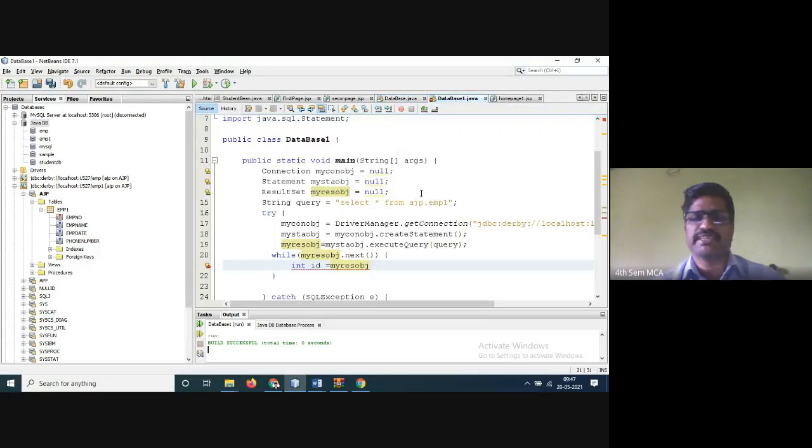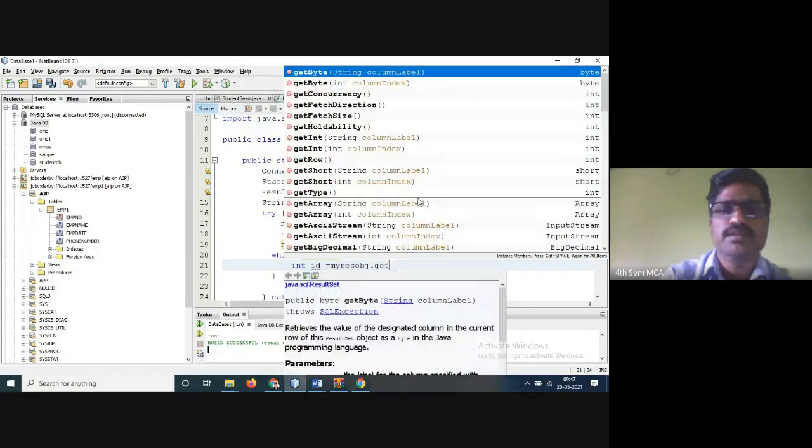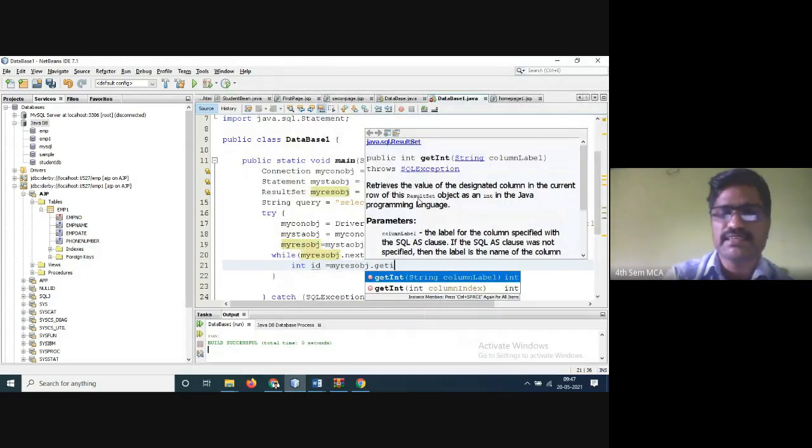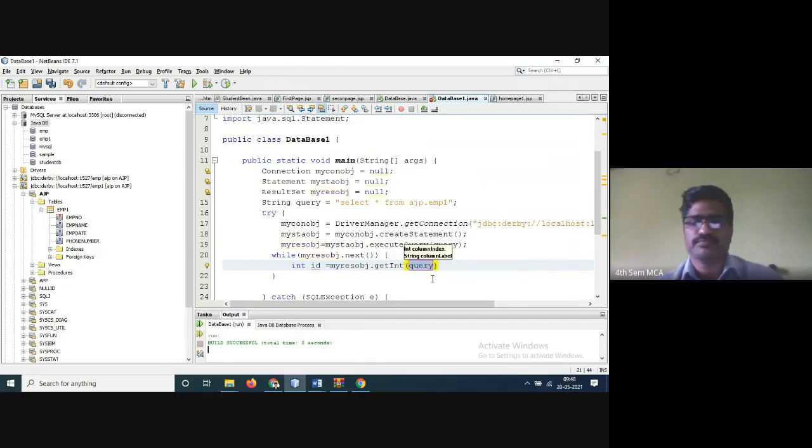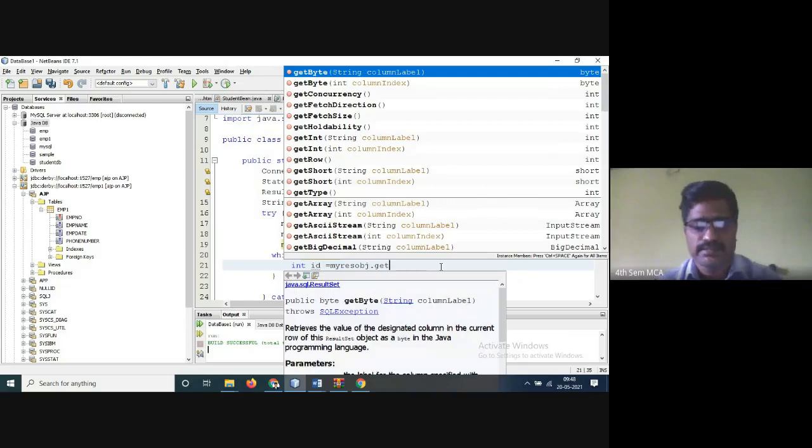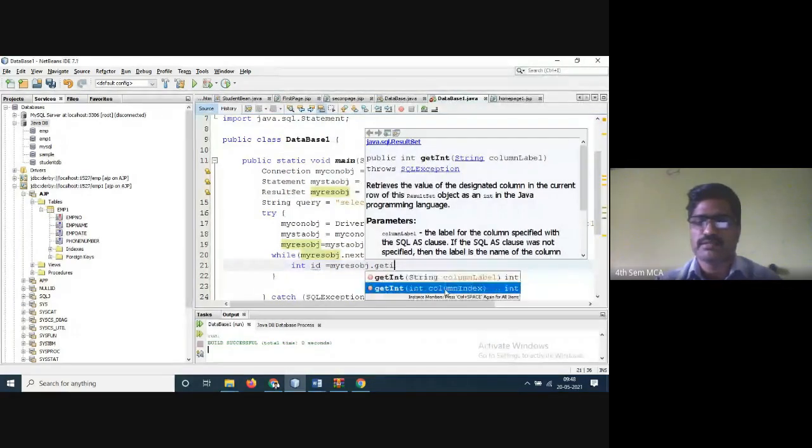First one is called get int. So the first field is an integer, get int, column index.